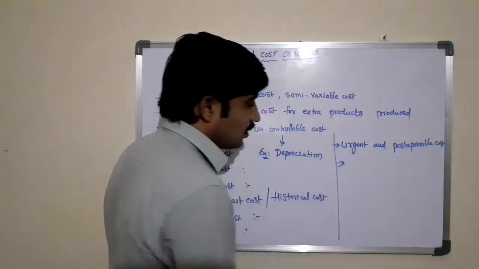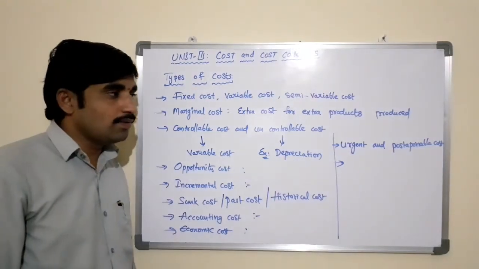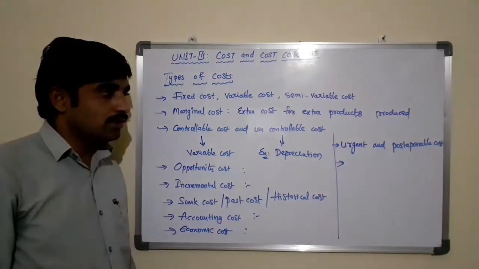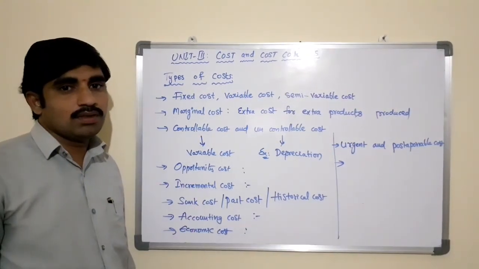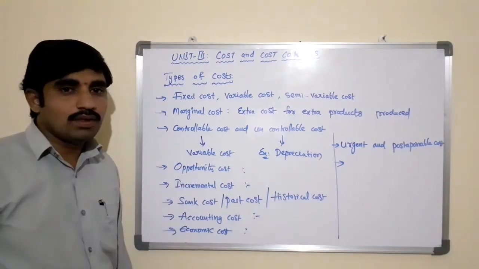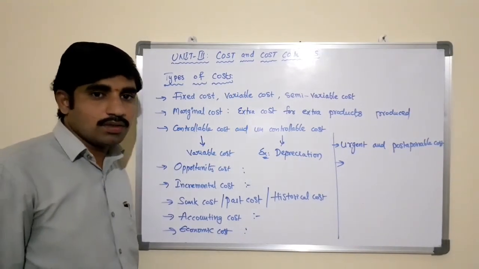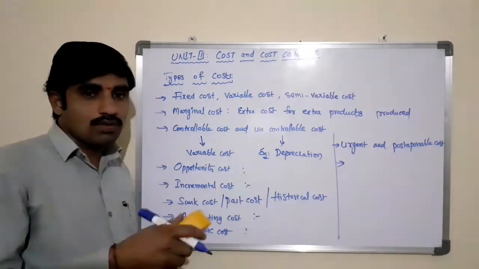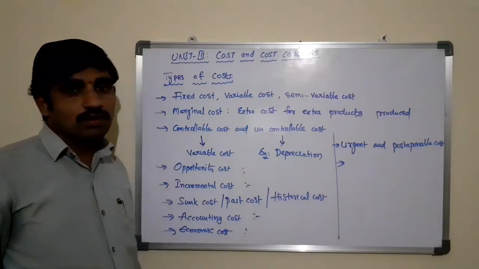Postponable cost means some costs in businesses may be postponed for the future, which does not affect the economic position of the business or its profitability. Even if you postpone the cost for the future, it may not affect the business.